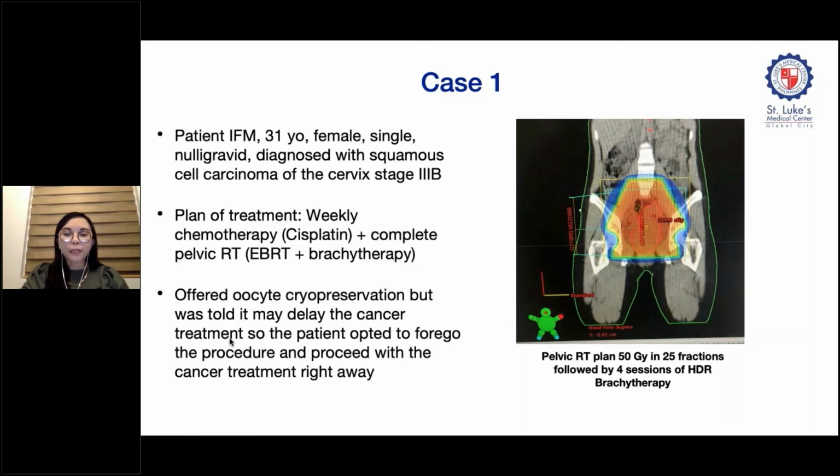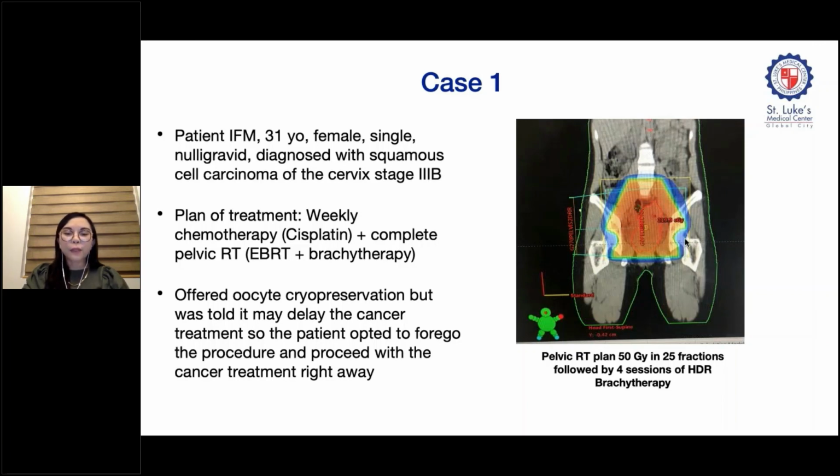So the patient opted to forego the procedure and just proceed with the cancer treatment right away. So she completed the planned concurrent chemoradiation therapy. So this is the actual RT plan of the patient. This color wash represents the area which received the prescribed dose of 50 gray in 25 fractions. Then it was followed by 4 sessions of brachytherapy. As you can see, the whole pelvis was included. So definitely the ovaries also received the prescribed dose of 50 gray.